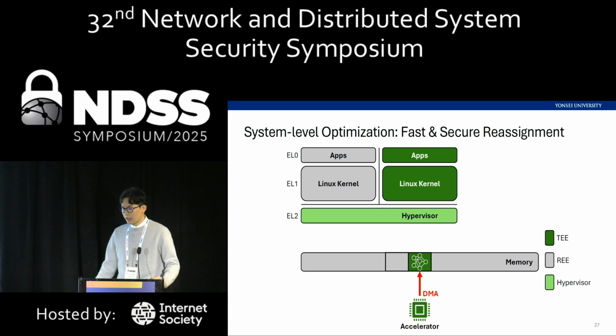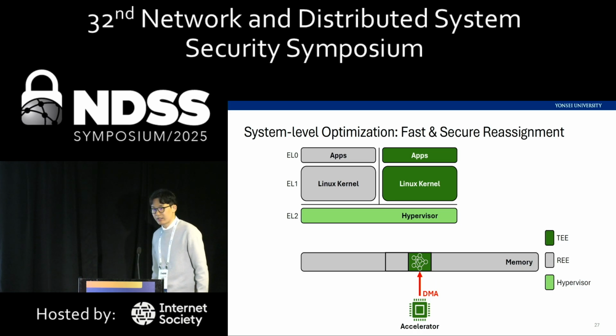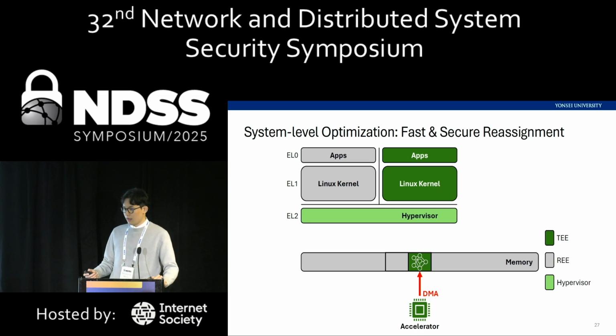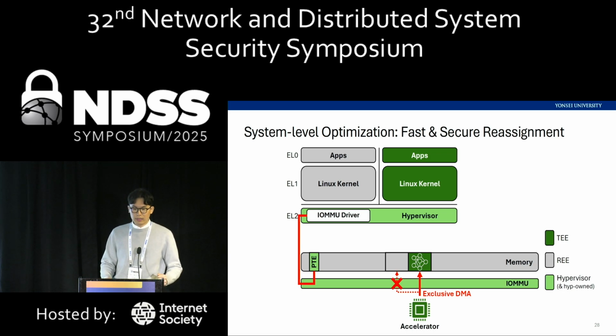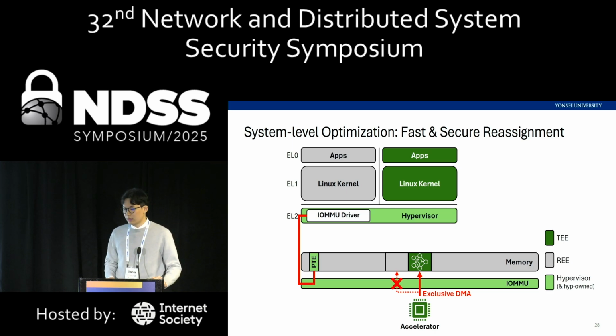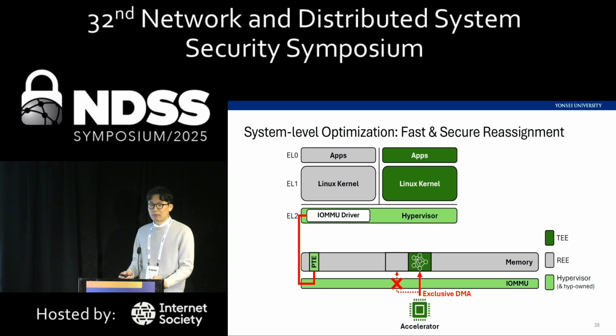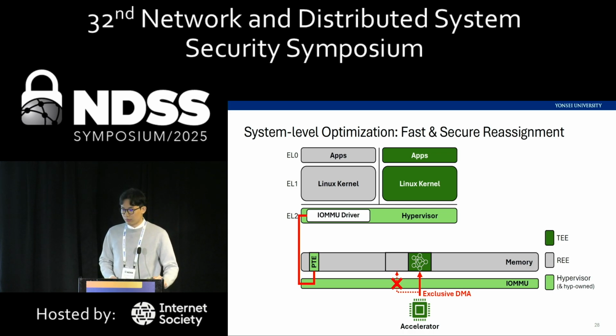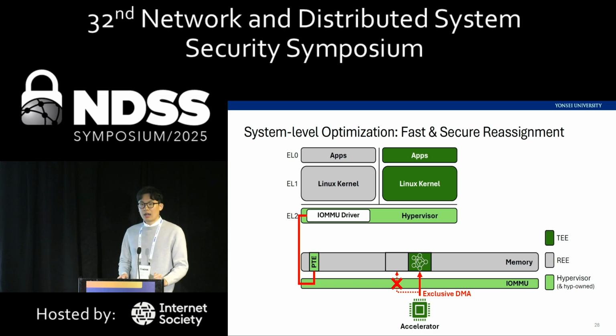As you might already know, the accelerator could do direct memory access to the VM's memory. But we want the accelerator to only access the VM's memory and not the other parts of the system. So we have the IOMMU in the middle that enforces the memory access policy for the accelerator. The IOMMU will work with its own page tables, and we have the EL2 hypervisor control the IOMMU. Doing this will involve adding a full IOMMU driver into the EL2 hypervisor, which will bloat the platform's TCB.